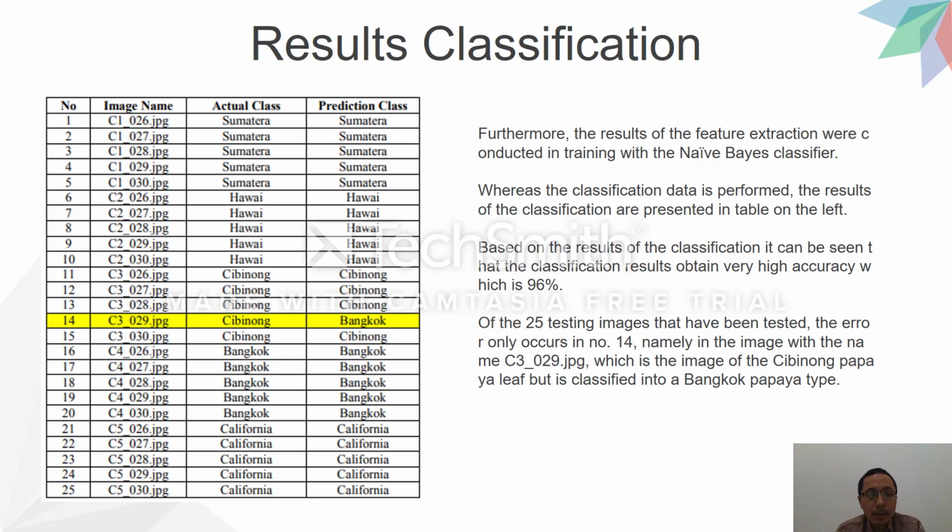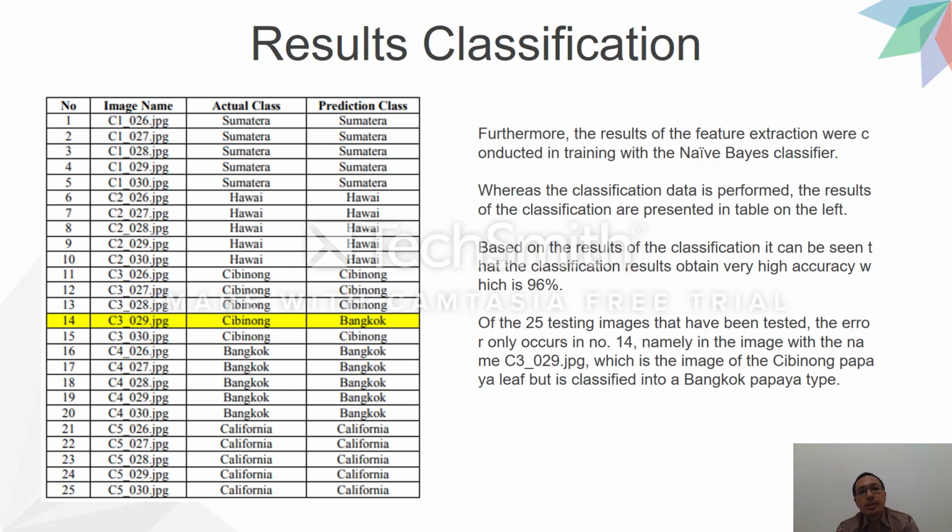Then the classification result. For example, number 14, C3, the actual class is Cibinong, but the prediction class is Bangkok. This is wrong. But the others are mostly the same. For example, number 1, C1_026.jpg, the actual class is Sumatra. Then the prediction class is Sumatra. That is correct, etc.